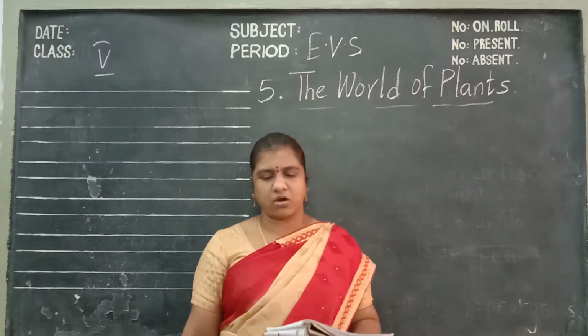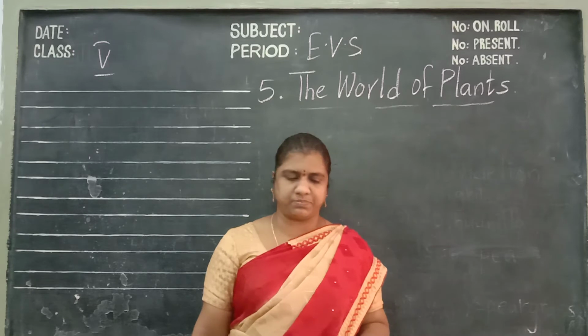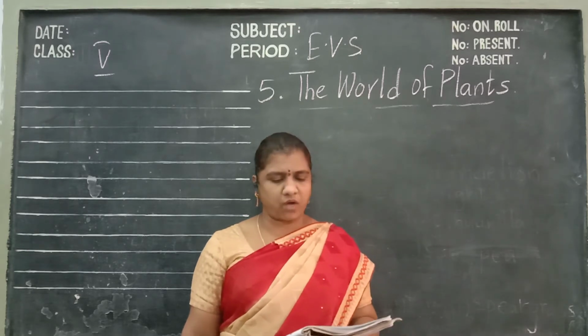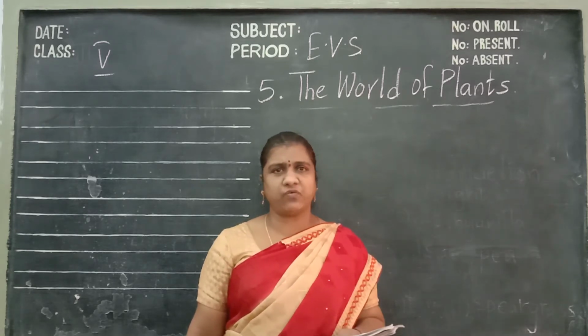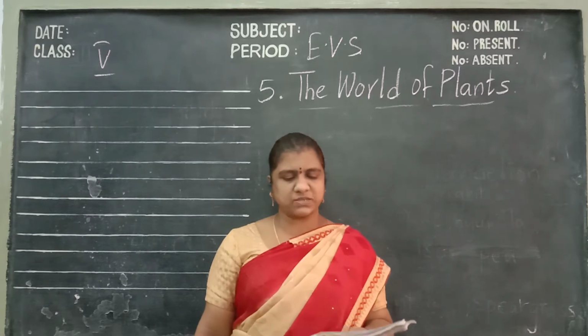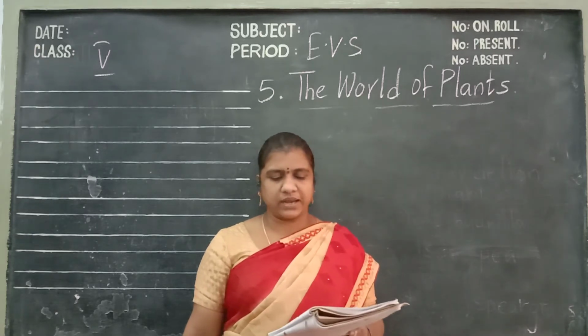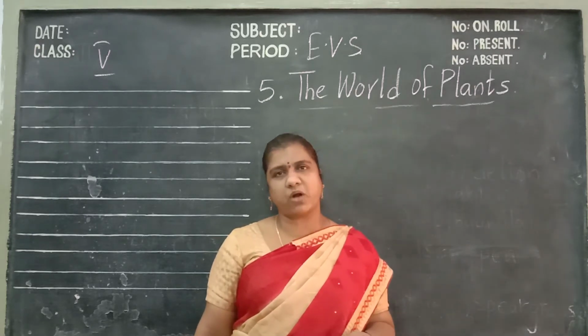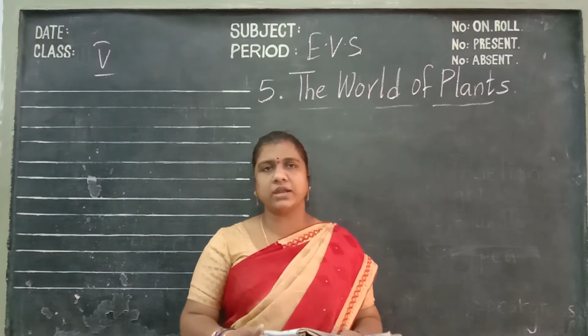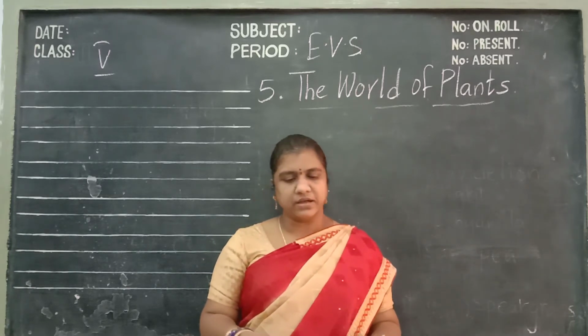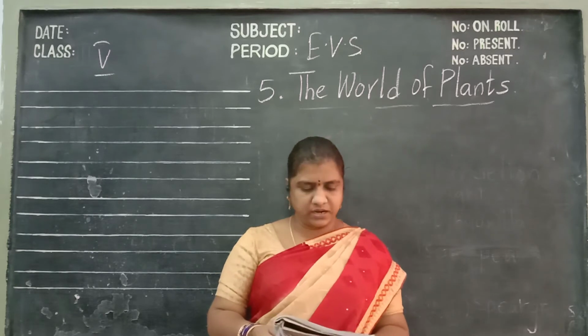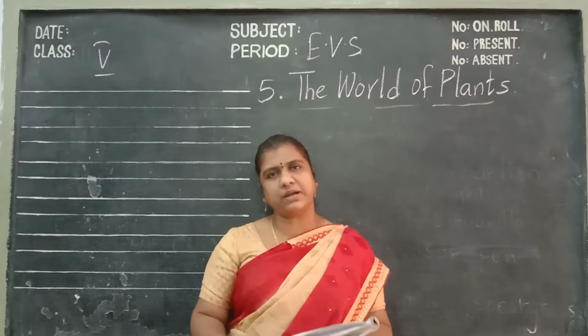Onion originated in Egypt. Coffee originated in Ethiopia. Apple has been brought from Central Asia. Watermelon has been brought from South Africa. Cinnamon originated in Sri Lanka, children. Observe the pictures and learn them. Next, page number 175.